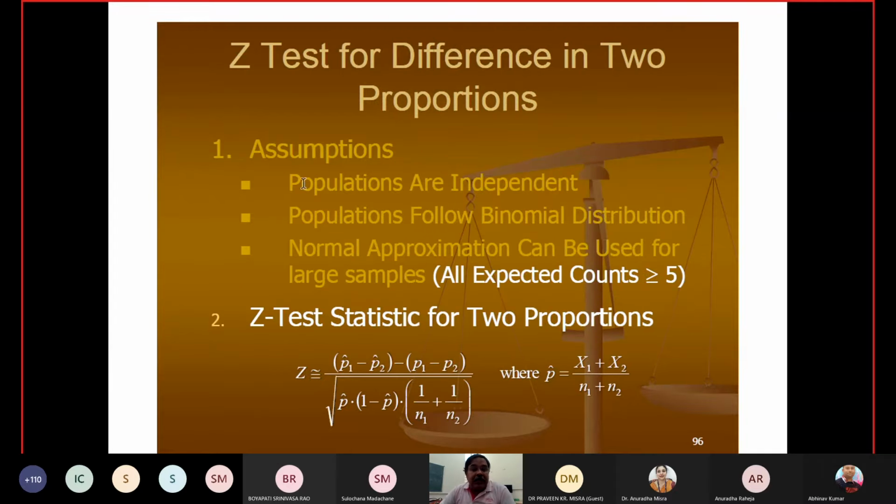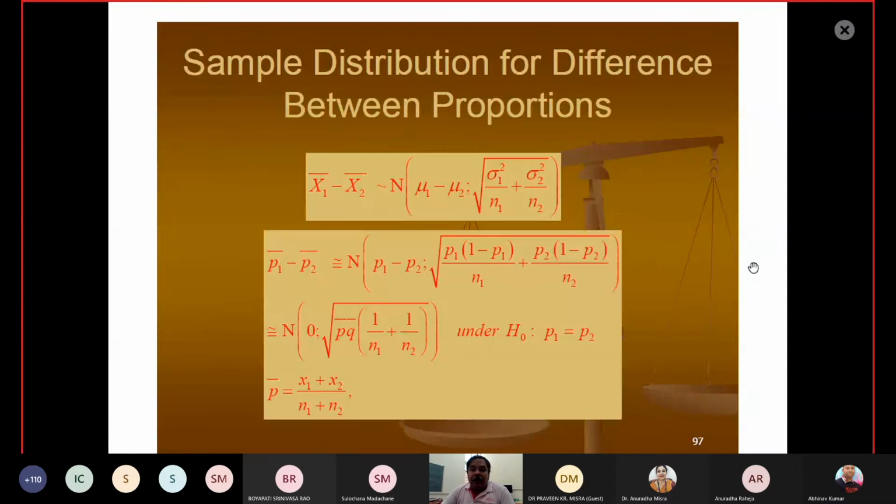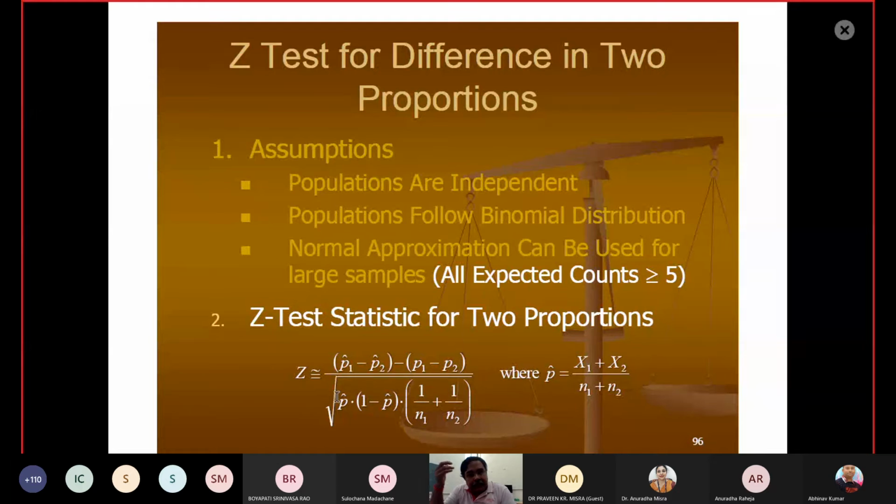Now, what are the assumptions when you go for the Z test for the difference of two proportions? The populations are independent and follow the binomial distribution. Normal approximation can be used for a sample size of more than 5. In statistics generally, whenever the sample size is more than 30 we call it a large sample, but in some cases a moderate sample of 10 or 15 is sufficient. So in proportion cases, if it follows a binomial distribution, we can use this. This is the corresponding test statistic for two proportions. This is the estimated value, and these are the values which we propose in the null hypothesis.